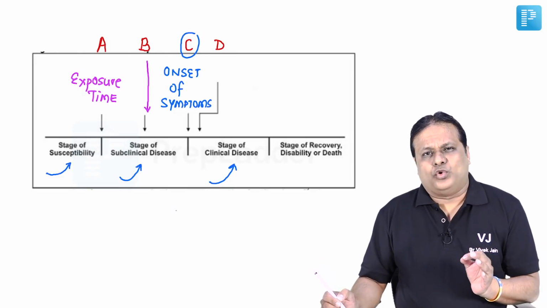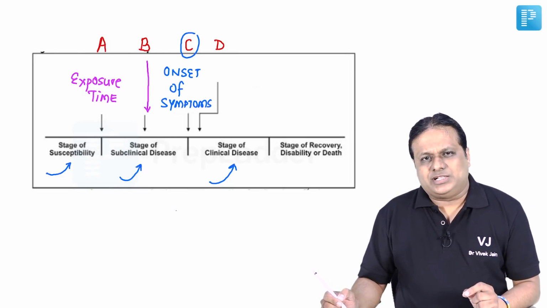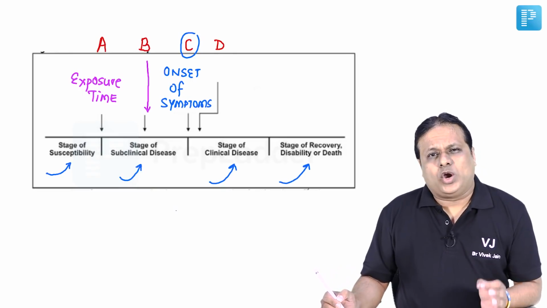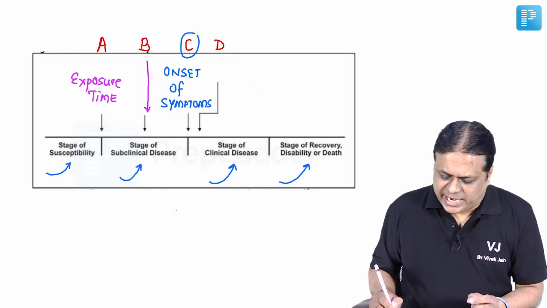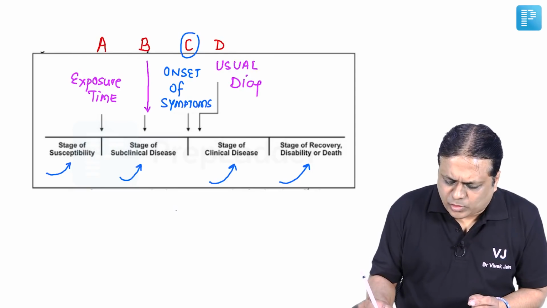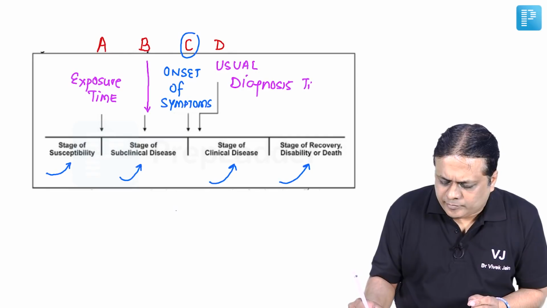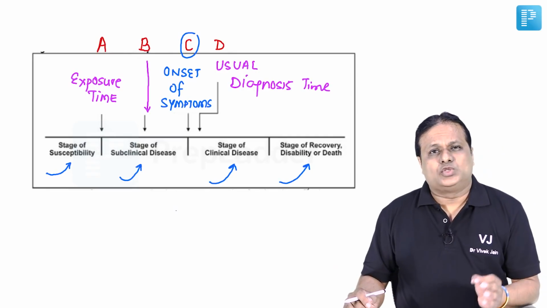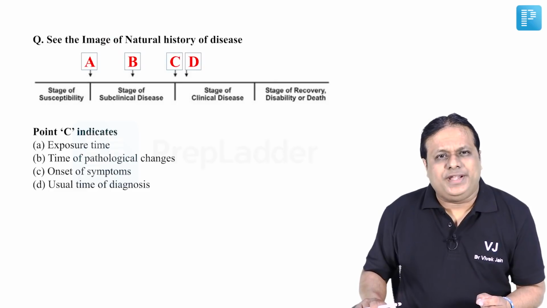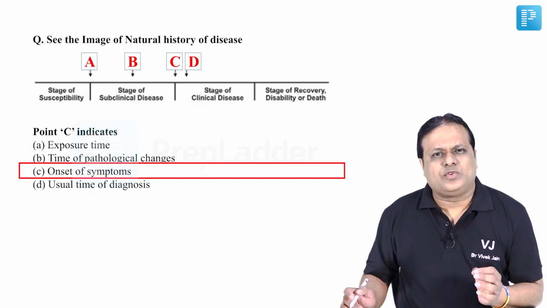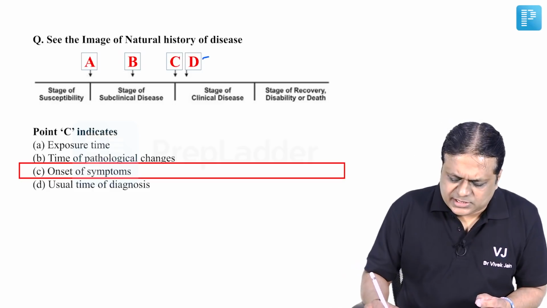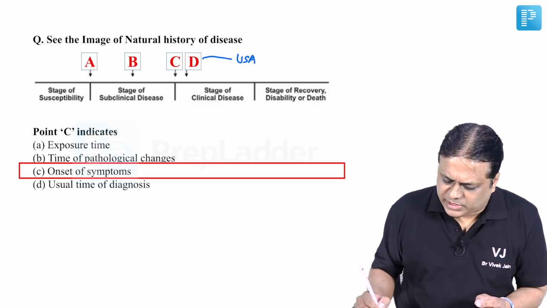If you look at the fourth part or stage of this natural history, that is stage of recovery, disability or death. So what must be point D in between? That must be the usual time of diagnosis. So when we go back to our question now, we can say this point C indicates onset of symptoms of disease. Friends, you must know point D is the usual time of diagnosis.